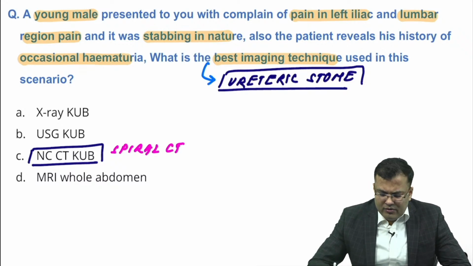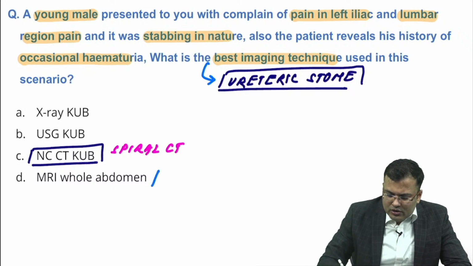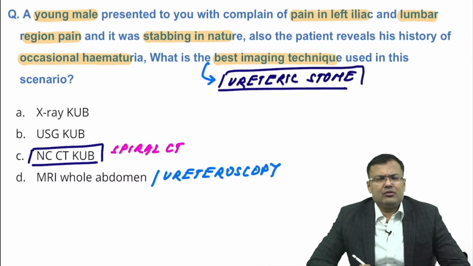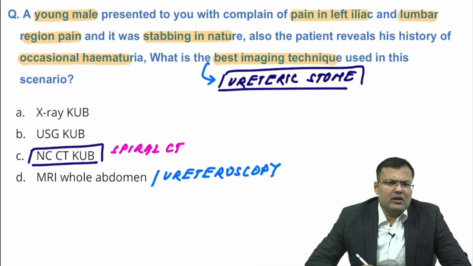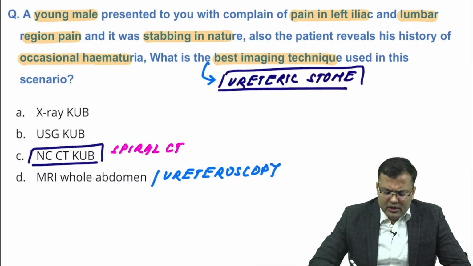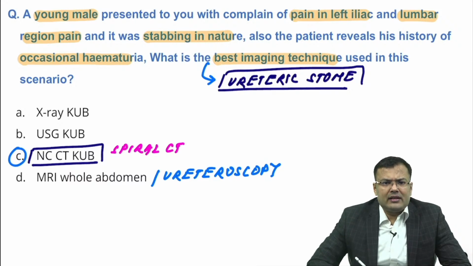One option was ureteroscopy. Obviously, ureteroscopy is not the investigation of choice. If you want to manage a ureteric stone and take it out, then you can go for URS or ureteroscopy. So what is the correct answer, guys? C. The correct answer is C.